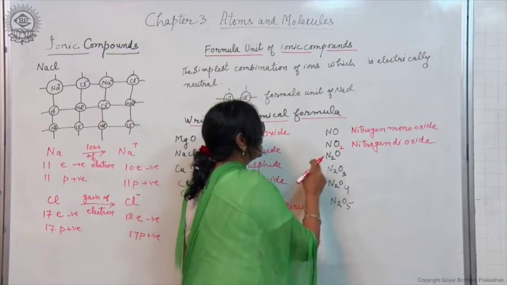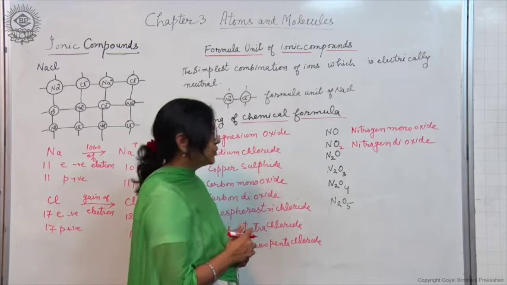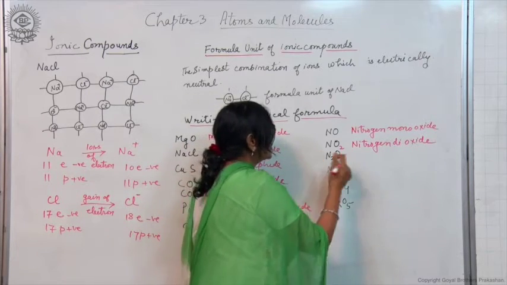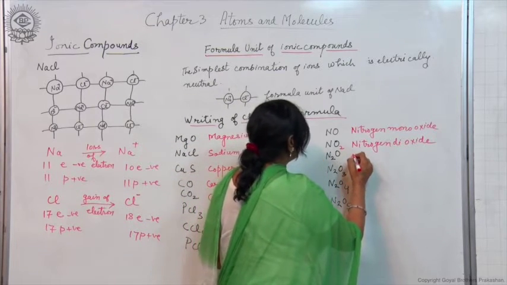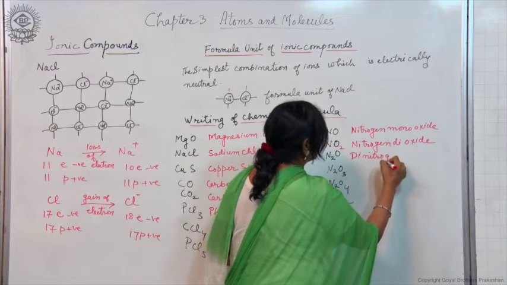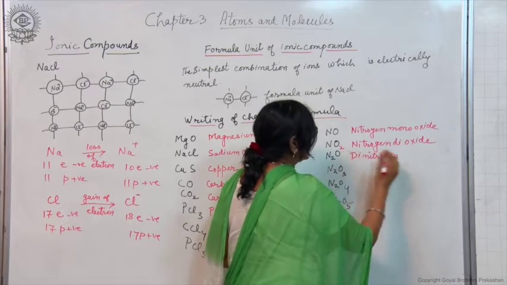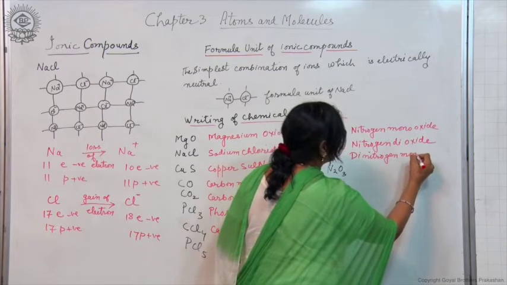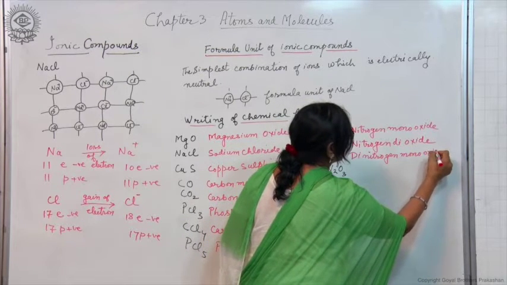To indicate the nitrogen atoms, a prefix is written before nitrogen, so it is dinitrogen, and for 1 oxygen atom, mono oxide.